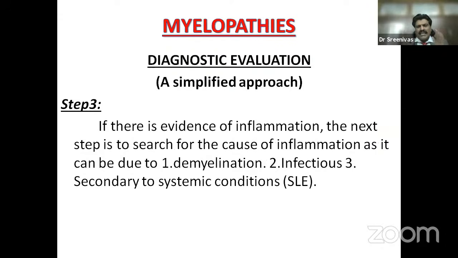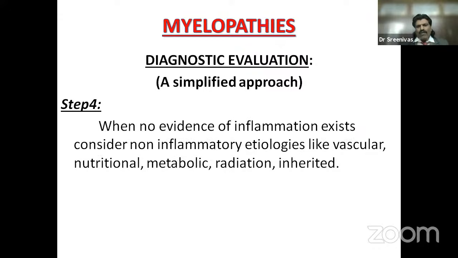The third step, if there's evidence of inflammation, the next step is to search for the cause of inflammation, as it can be due to demyelination, infection, or secondary to systemic conditions like SLE. And finally, the fourth step is that when there's no evidence of inflammation, consider non-inflammatory etiologies like vascular, nutritional, metabolic, radiation, inherited. So just 4 steps, we can clinch the diagnosis.